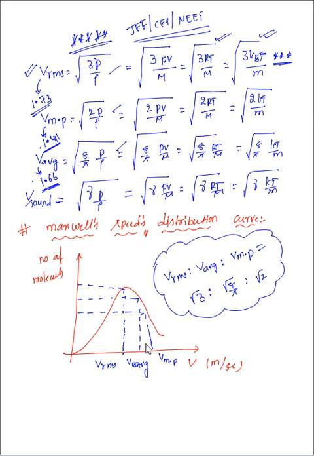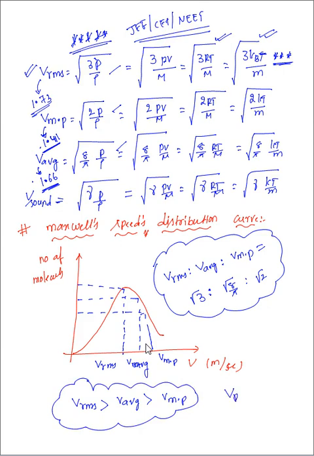And one more thing we can tell here, we can tell who is greater. It's very clear from the graph, and I mentioned values here. VRMS is greater than V average, that is greater than V most probable. So in many places they can ask you direct questions also from here. But basically if you observe now, all NCERT and other standard books, many questions we can check for root mean square velocity, which they have given here. Fine. So now let me go into the next slide.